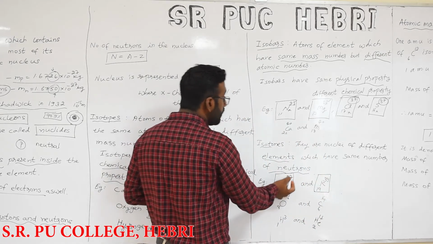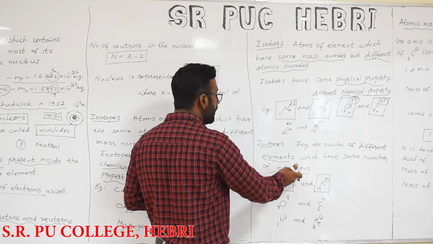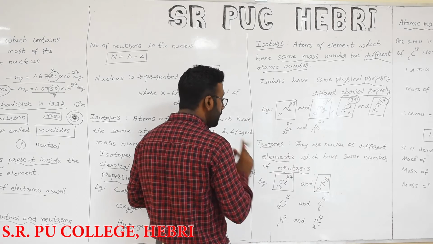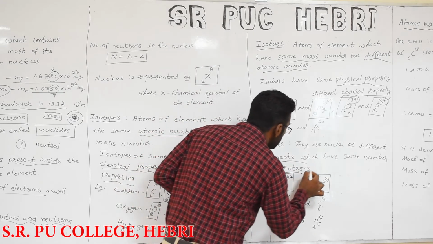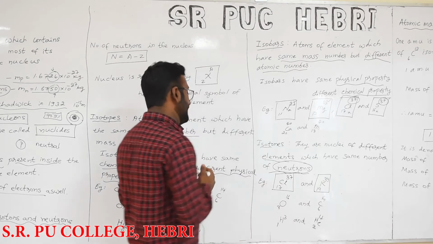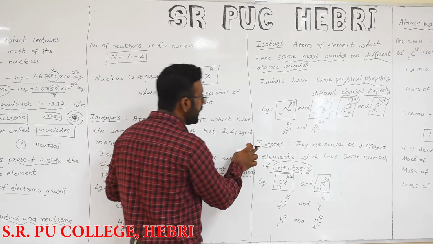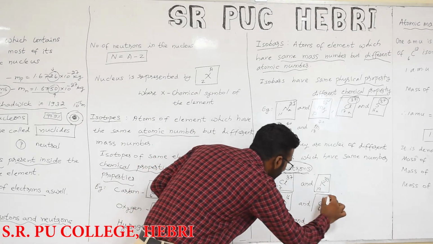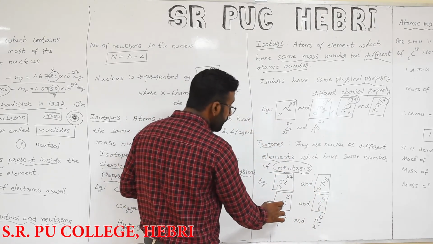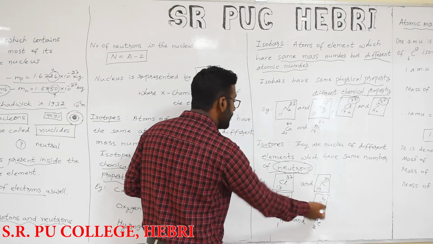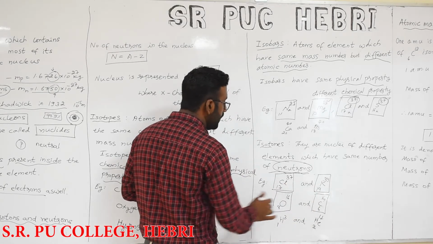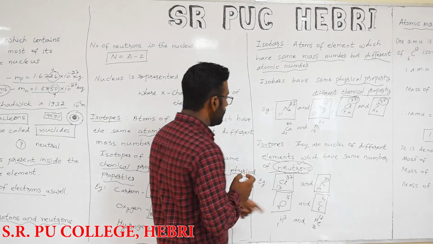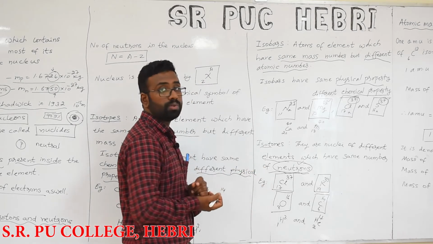They don't have the same atomic number or the same mass number, but the number of neutrons inside both is the same, so we call them isotones. Another example is oxygen and carbon. They have different atomic numbers and different mass numbers, but the same number of neutrons, so we call them isotones.